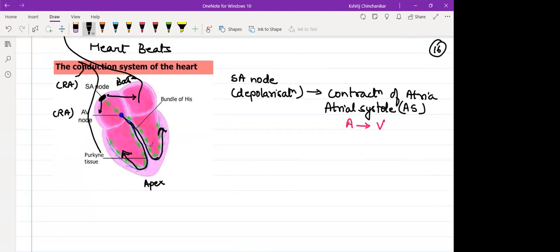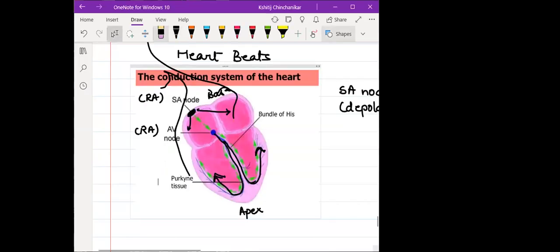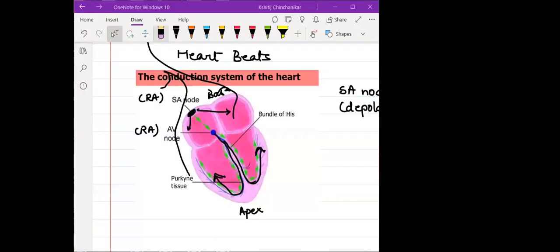Just a minute, I accidentally switched on something. Just a minute. Moving. It is not getting.